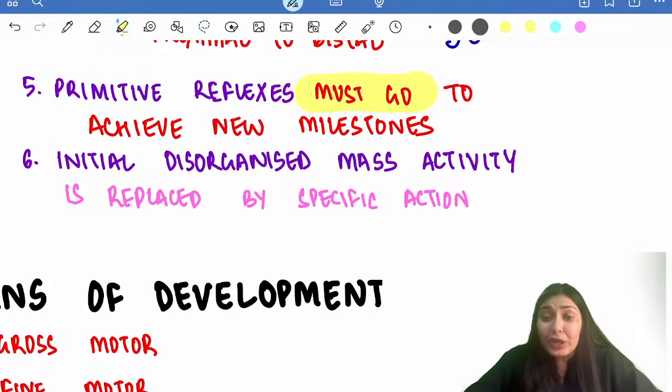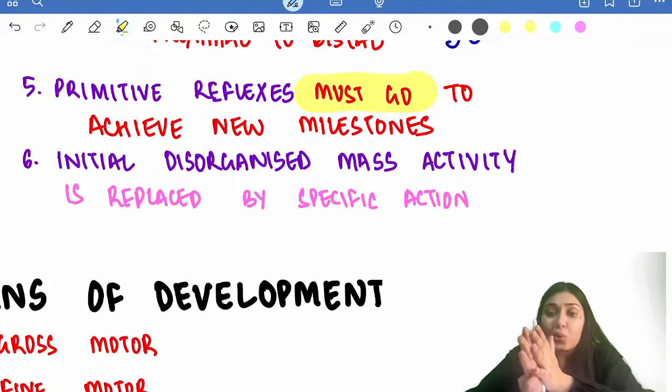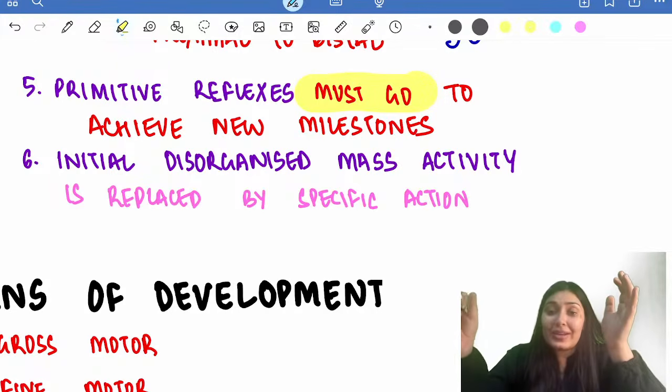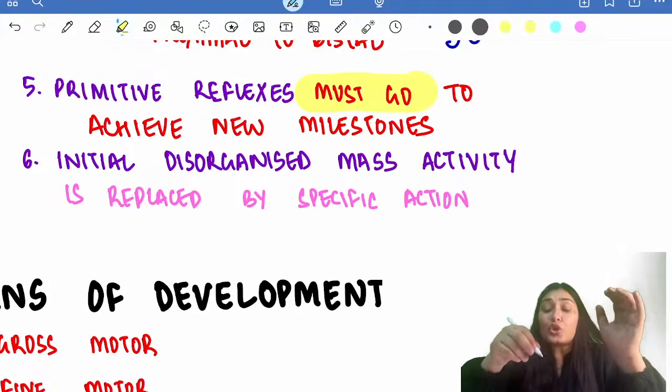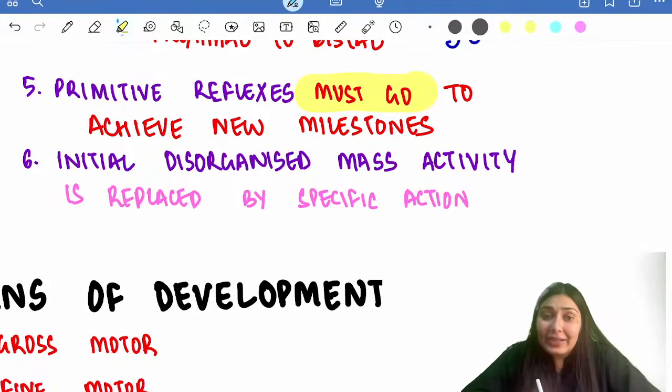But slowly, you gained a habit of it and now everything is organized, hopefully. So initial disorganized activity is replaced by specific action. If the child was initially very disorganized, holding things like this by palmar grasp, now the child has learned unidextrous and pincer grasp.